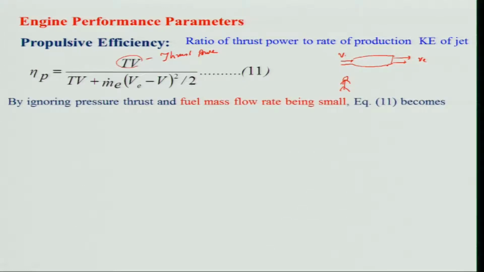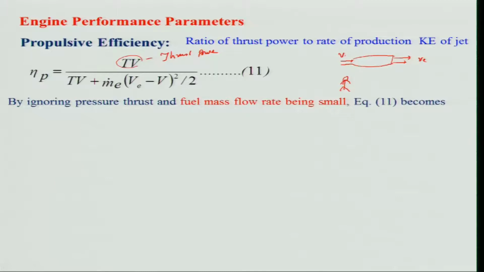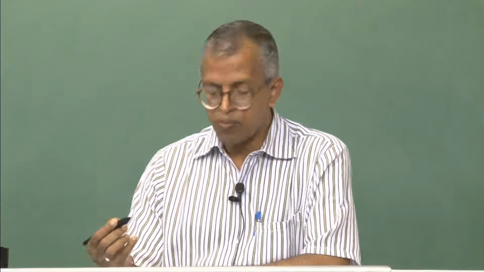So, by ignoring the pressure thrust, and keep in mind that till now we were not considering whether the pressure thrust is ignored or not. Now, we will say that it is a fully expanded nozzle, that means P E is equal to P A in the thrust expression, and the fuel mass flow rate being small, that means F is negligibly small.